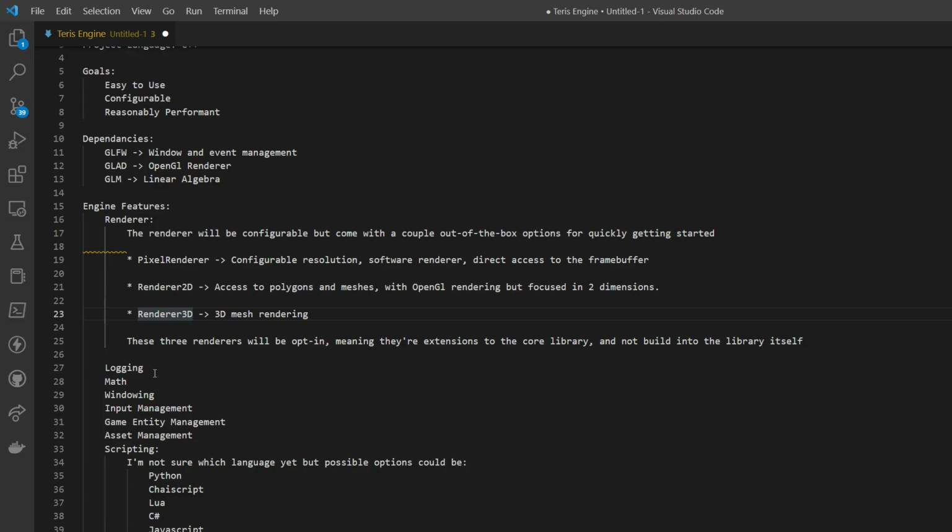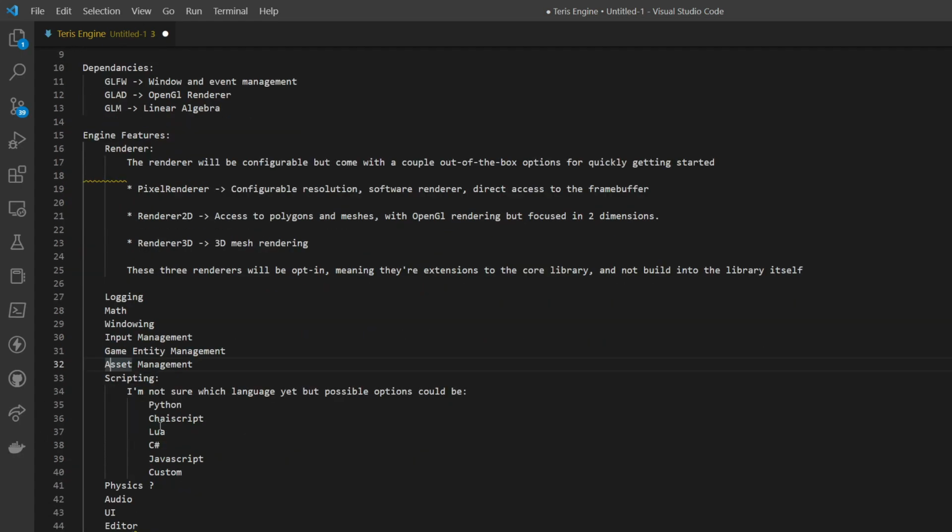We'll also implement logging, math, obviously windowing and input management. We'll have some sort of game entity framework, some sort of method to make asset management easier. Eventually we'll implement scripting. I'm not quite yet decided on what language we'll use for scripting, but here's some options, and who knows, we may even decide to implement a custom script, just because I think it'd be interesting to learn how to implement a custom scripting language.